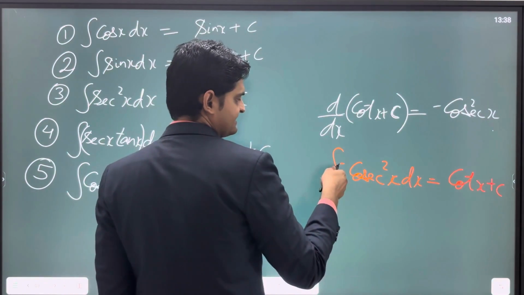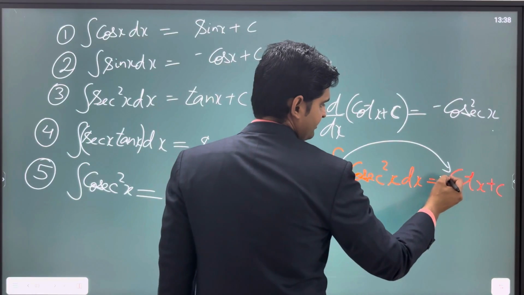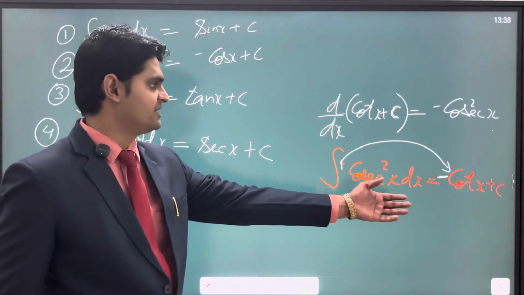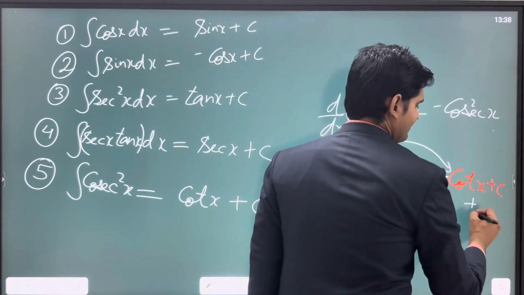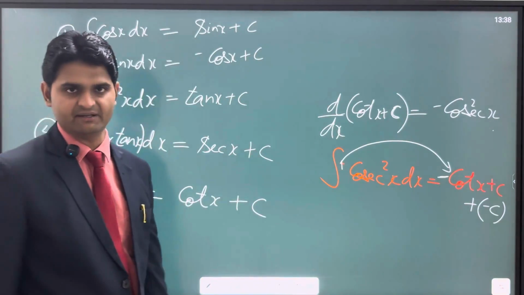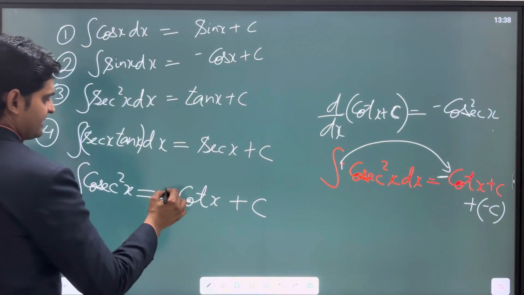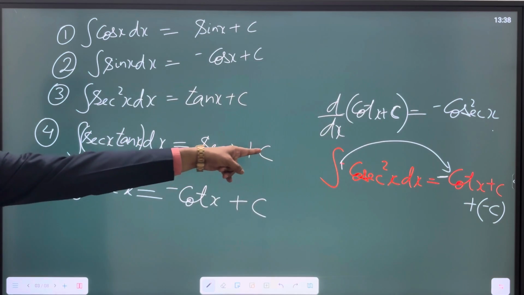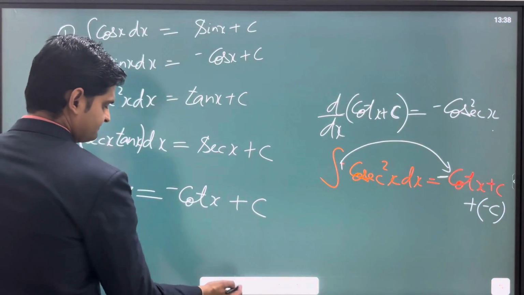Now if we take this negative symbol there, it will be here minus, and although minus will come here also, as I told you, it is just an arbitrary constant, so we can write it as plus c, because even if it is negative, we can represent it as plus of minus c, no problem with that, right? So this is what the generalized function is. The integration of cosec square x will be equal to negative cot x plus c, right? Now let's look at other functions.